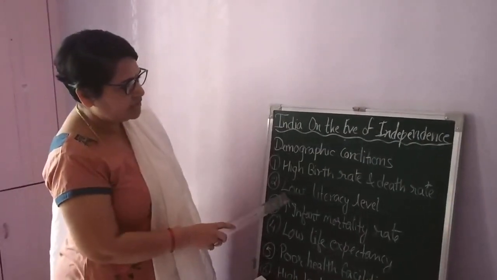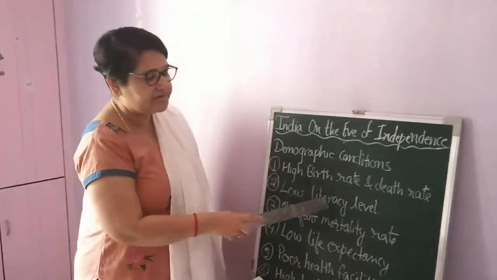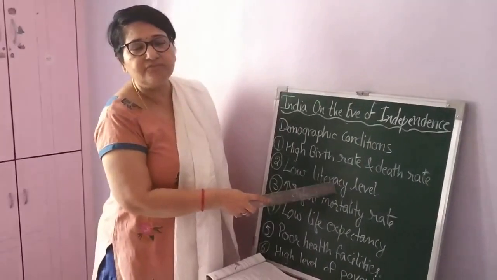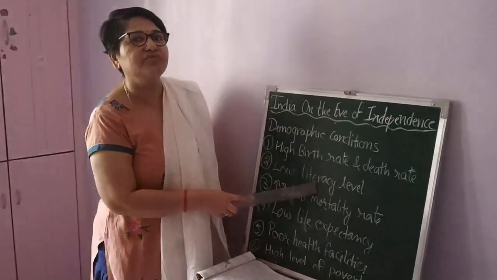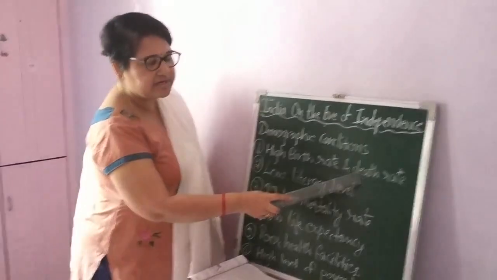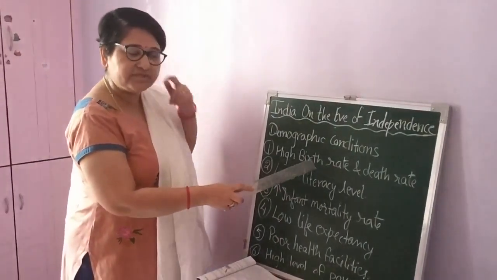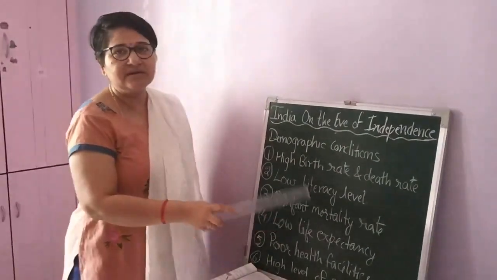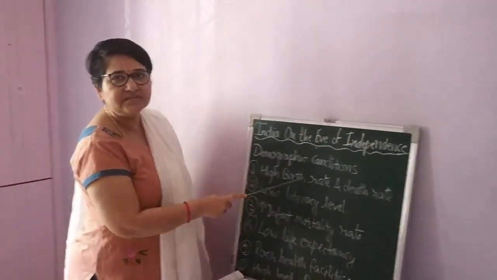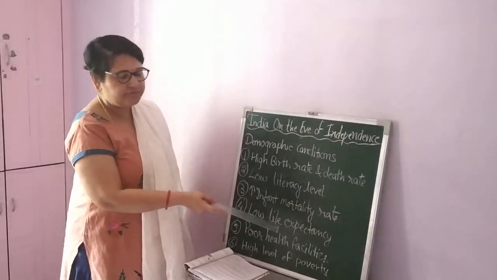Now, second thing, the low literacy level. Of course, at that time, on the eve of independence, our literacy level was very low. Almost only 6% of women were literate, if you know. I forgot to tell you about the high birth rate and death rate. At present, the birth rate is still high, but the death rate has declined just due to medication. We are going to compare the previous data and the latest data in the further video.